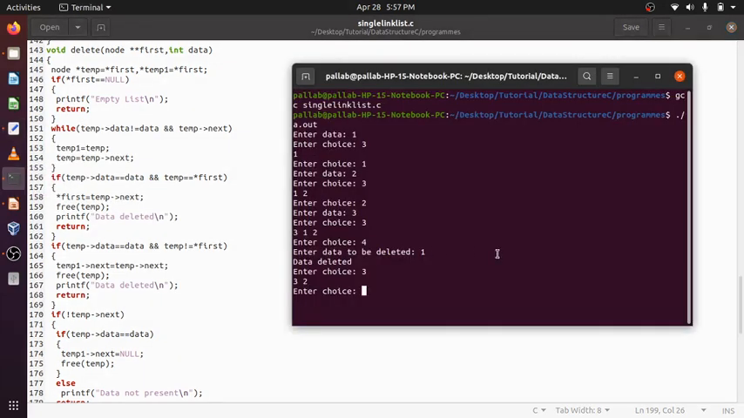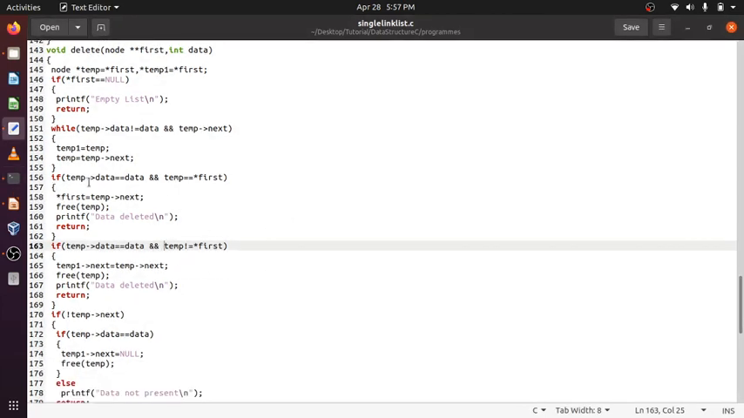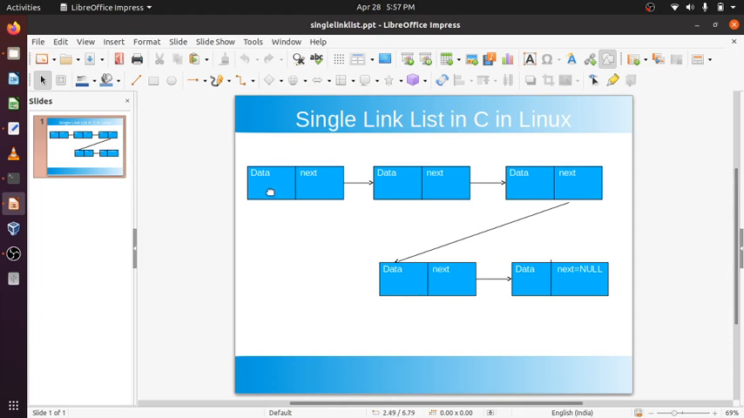Now again, suppose we want to delete something. Say I want to delete 3. So data deleted. How is the first node being deleted? When I want to delete the first node, again it will traverse. The first time it will get not equal to data, no, it will come out. Data equal and is the first node, yes. Then first equals temp next and free temp. Suppose this is the first node and this I want to delete. First will point here, temp will be pointing here.